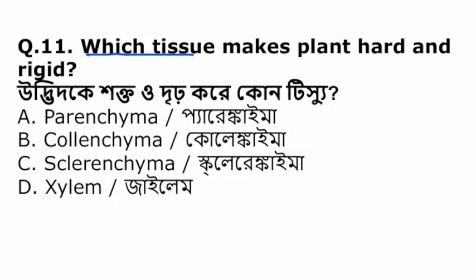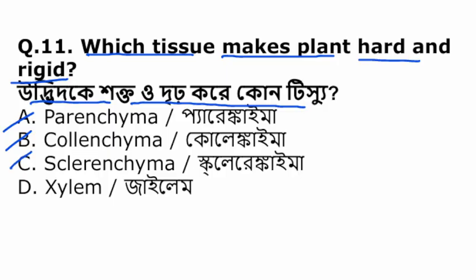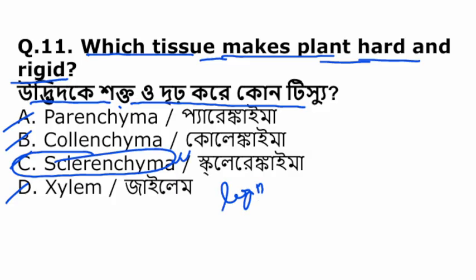Which tissue makes plant hard and rigid? উদ্ভিদকে শক্ত ও দৃঢ় করতে কোন টিস্যু সাহায্য করে? প্যারেনকাইমা, কোলেনকাইমা, স্ক্লেরেনকাইমা or xylem. So the tissue that makes the plant hard and rigid is sclerenchyma, that is dead and lignified tissue.